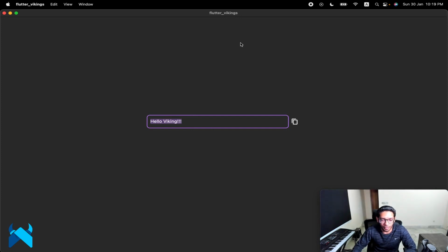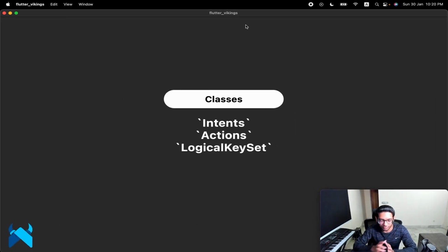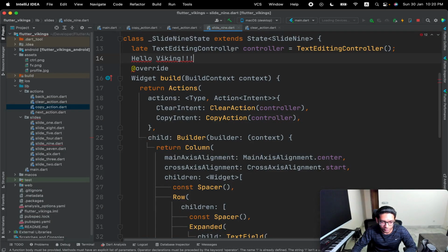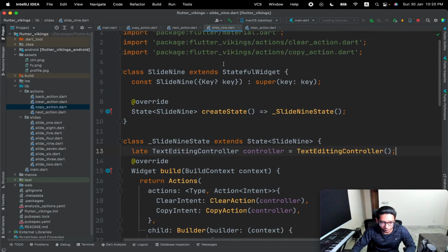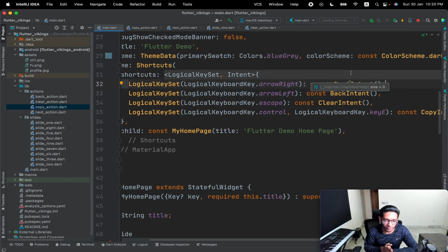Thank you so much, and I'll probably open source the code for this whole presentation, so you can just make up your presentation as well using intents and actions, arrow key and forward and backward. By the way, it works backwards as well. So you see, it works backwards as well. So I have given both the keys to the next and back intent. Therefore, both arrow right and arrow left keys are working. So you can build it as per your feasibility. I'll try to open source it as soon as possible.